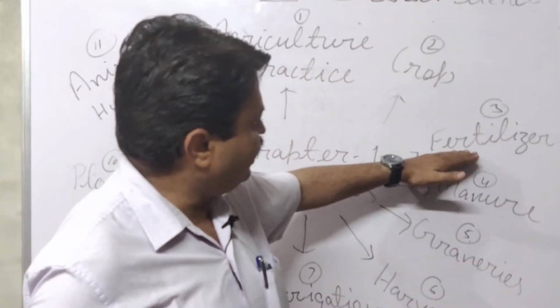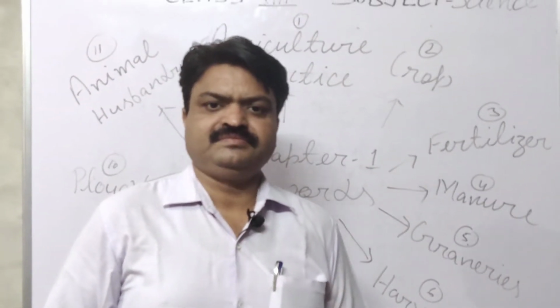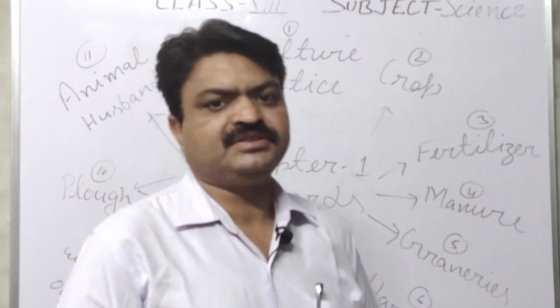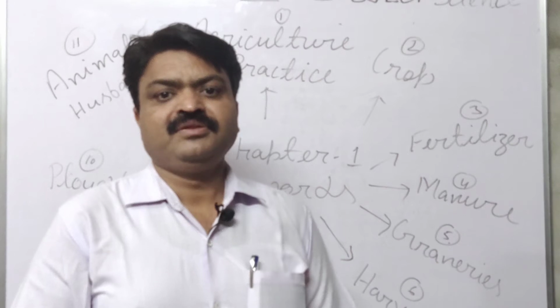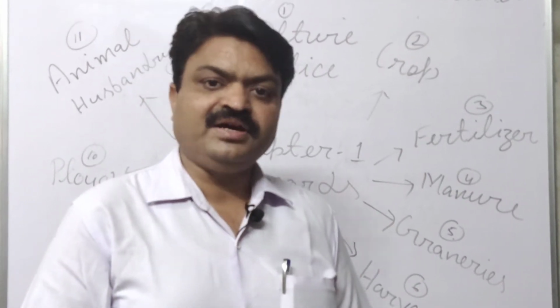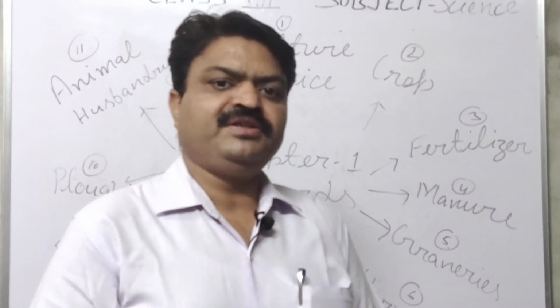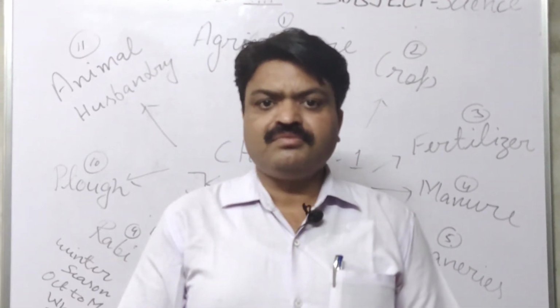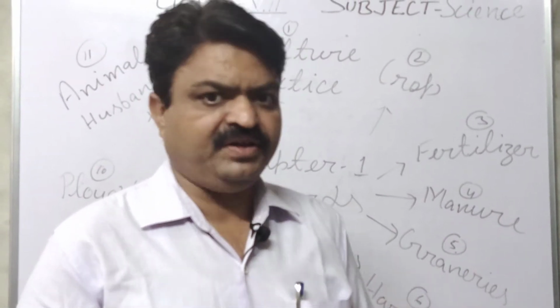Now we come to the next keyword, it is fertilizer. What are fertilizers, student? Fertilizers are inorganic substances that are prepared in the industries and that are used by the farmer to give nutrients to their fields.